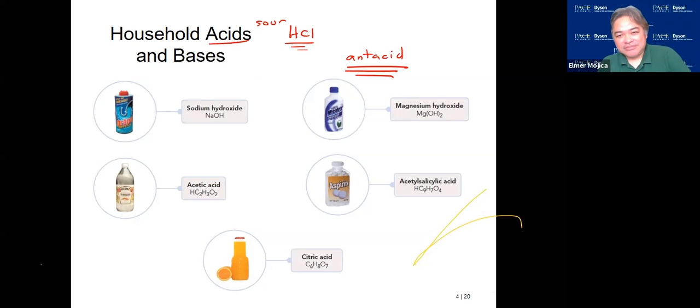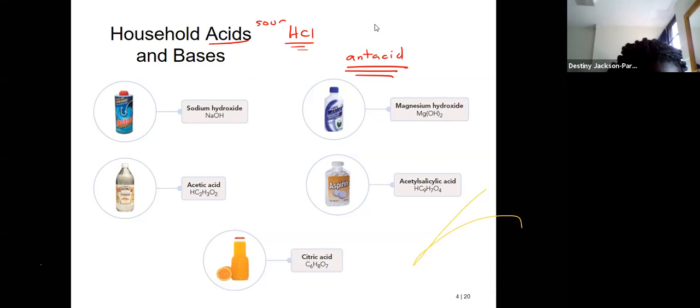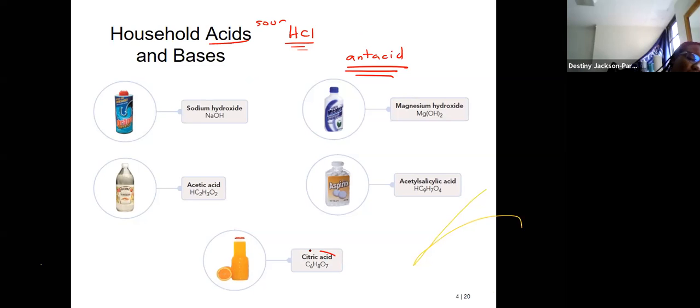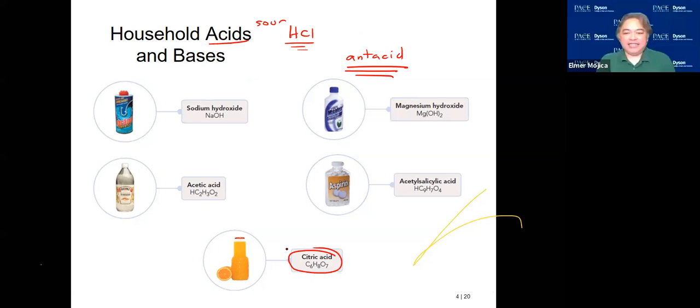What's the acid in the vinegar? Acetic acid. And then what's the acid in the fruit juices that you have? Citric acid. And then aspirin, that's also an acid.